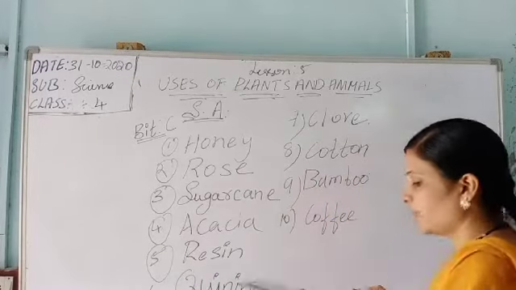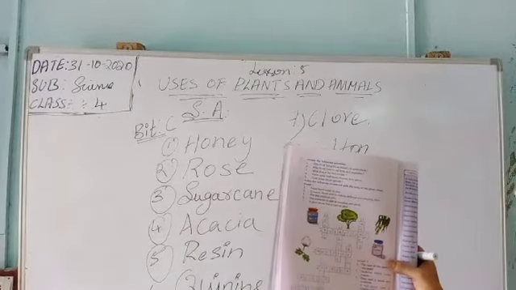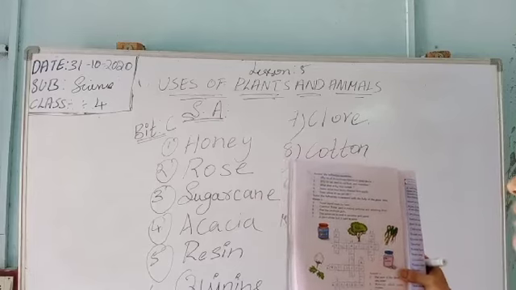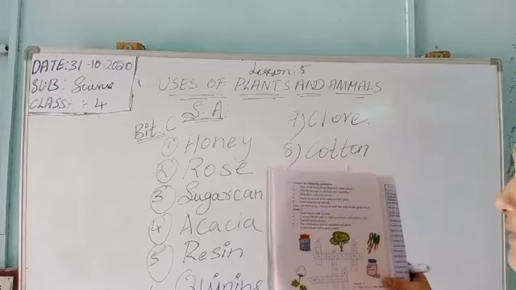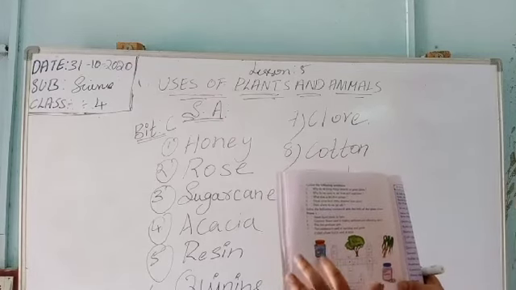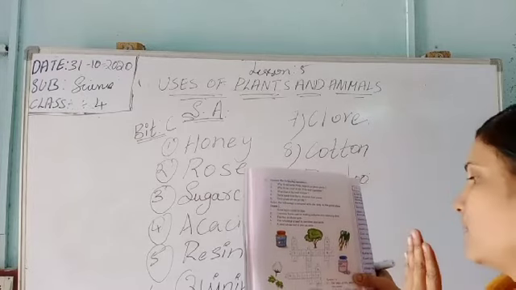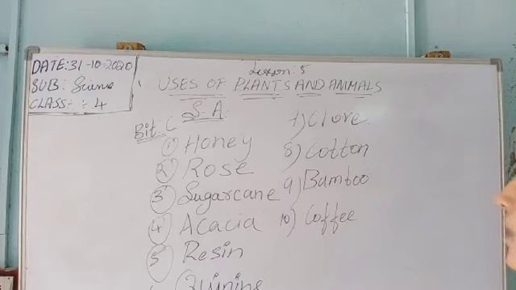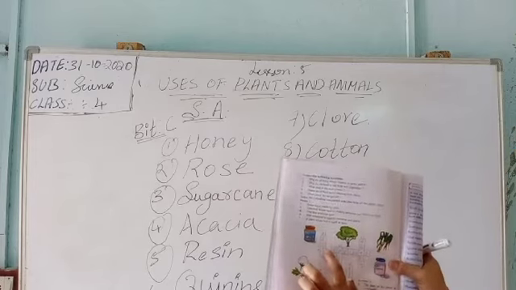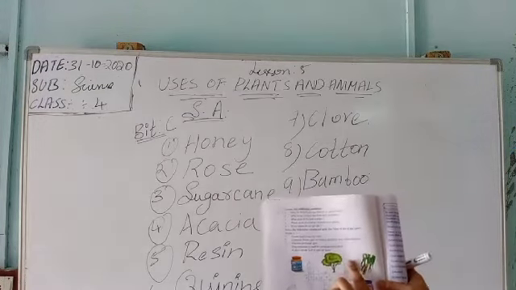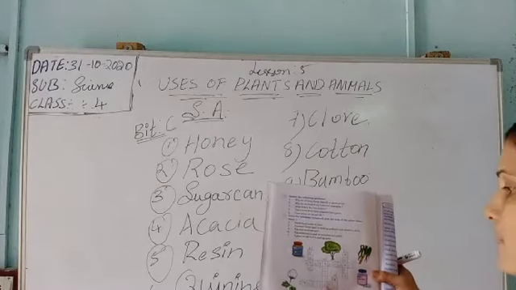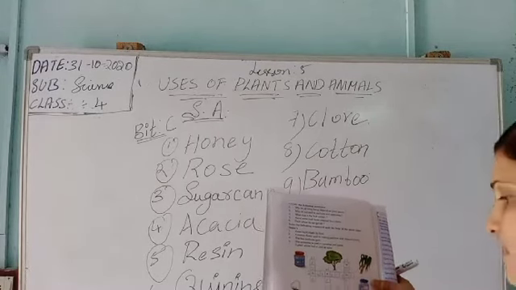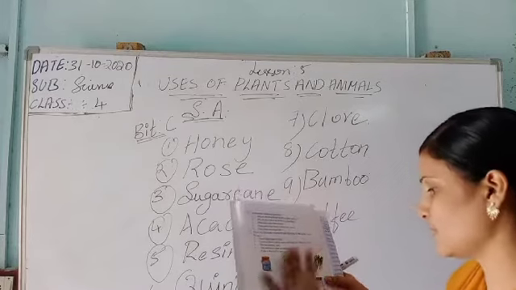So these are the 10 clues given for the puzzle. We have to solve the following crosswords with the help of the given clues. The first one honey, rose, sugar cane, acacia. Next is cotton, bamboo, coffee. You write these down here in the puzzle.